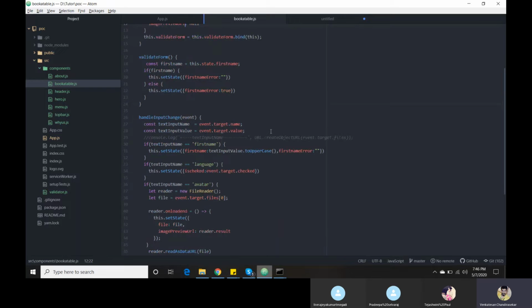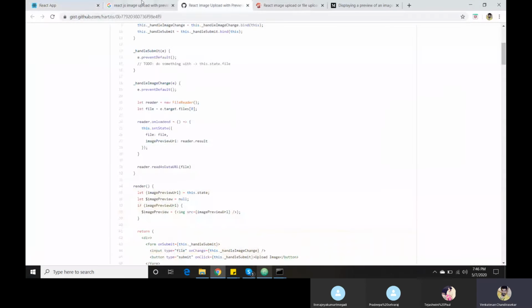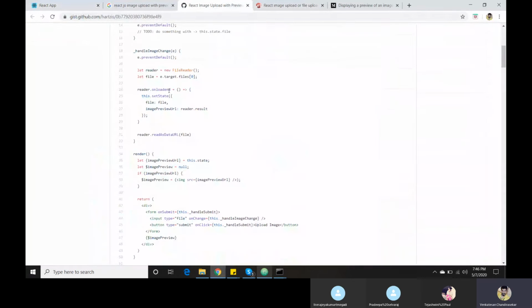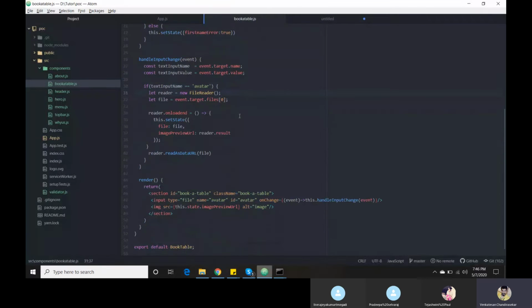Okay. Seeing output is complete. The thing is the older one is not working properly. That's the reason I have done it this way. The reader onload. Okay, this is also a default JavaScript function. Whenever we are selecting, as I earlier said, files is the only place to get the values for file type. In our older lessons we discussed value and checked. For file type we will get the value from files.